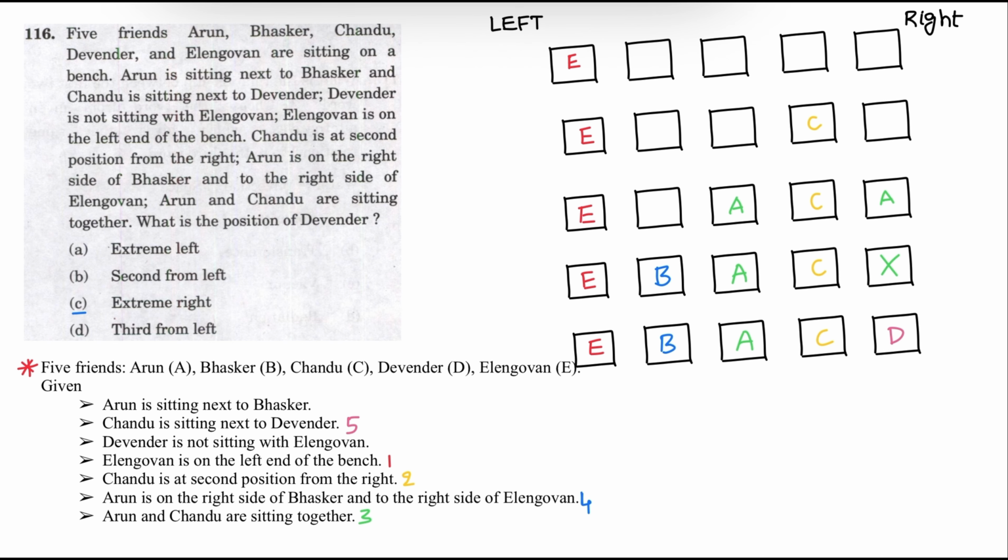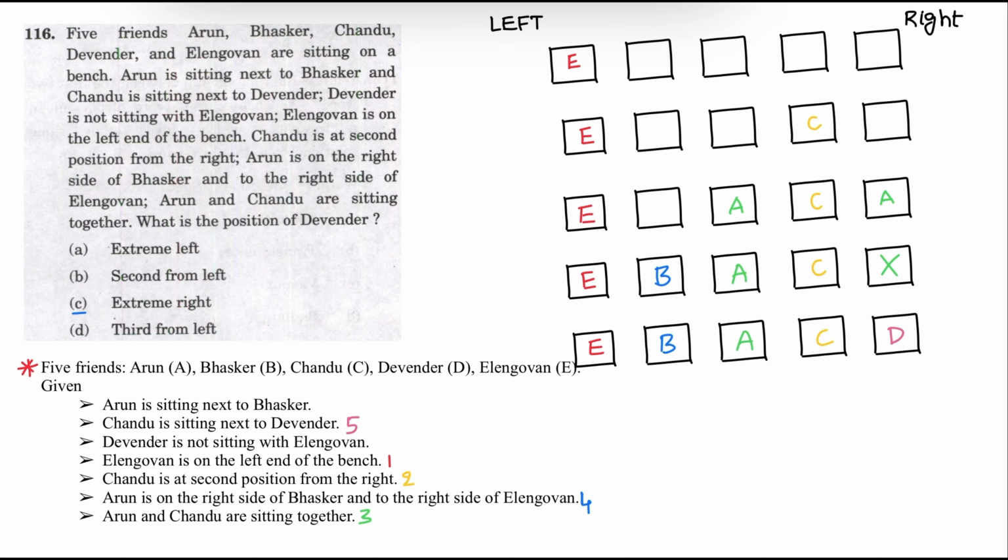Question number 116. Five friends Arun, Bhaskar, Chandu, Devender, and Elangovan are sitting on the bench. Arun is sitting next to the Bhaskar and Chandu is sitting next to the Devender. Devender is not sitting with Elangovan. Elangovan is on the left end of the bench. Chandu is at the second position from the right. Arun is on the right side of the Bhaskar and to the right side of the Elangovan. Arun and Chandu are sitting together. What is the position of Devender?